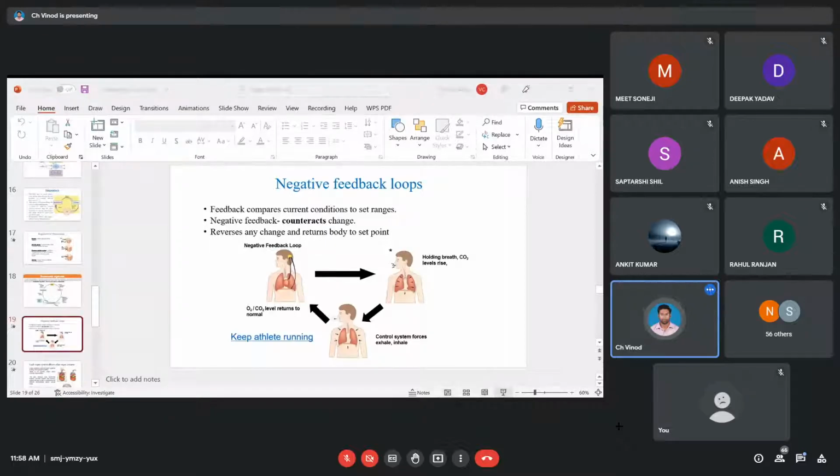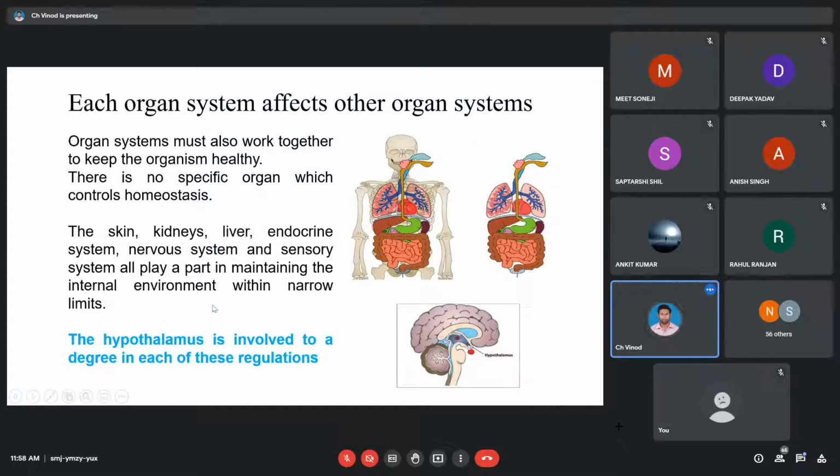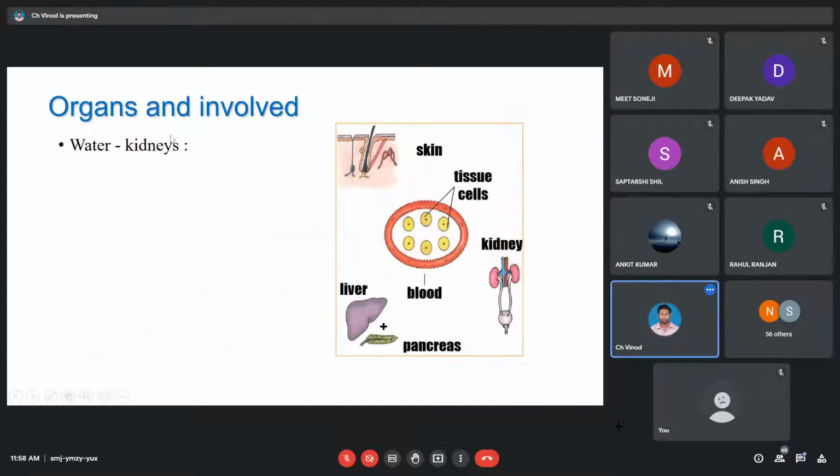Now let's go ahead. So these are the loops. Now coming to the organ systems that usually take part in regular homeostasis. So with respect to the temperature regulation, we have three major things that have to be taken care of. One is your water. The water balance is done by your kidney. So what does the kidney do? What is the function of the kidney? Can somebody mention? Purify blood. The filtering of blood.